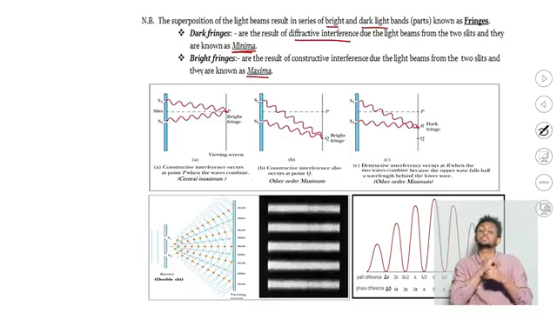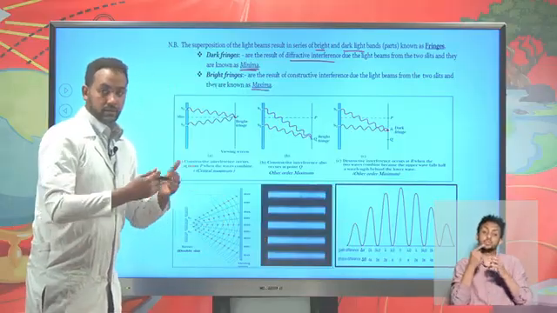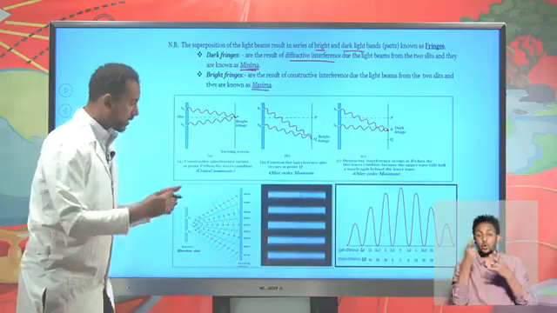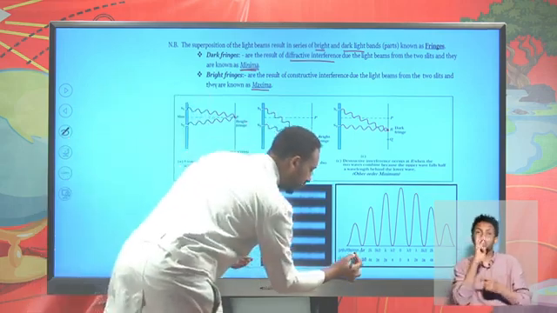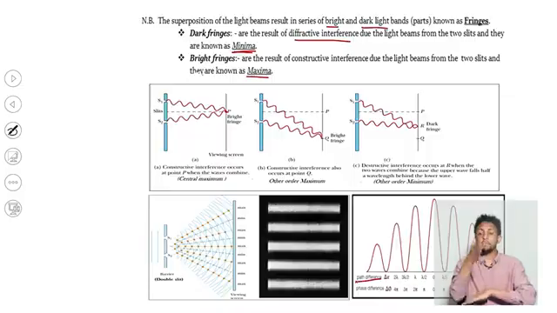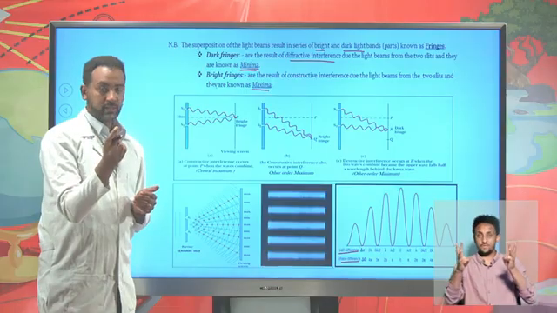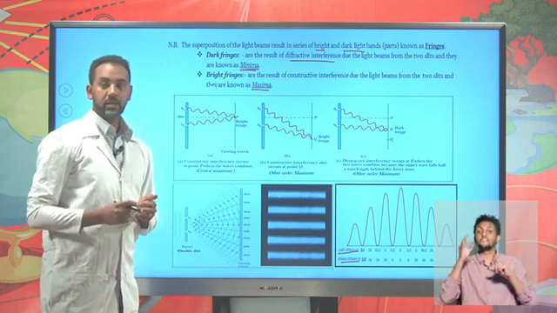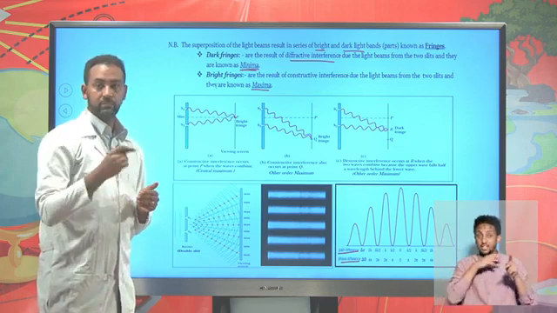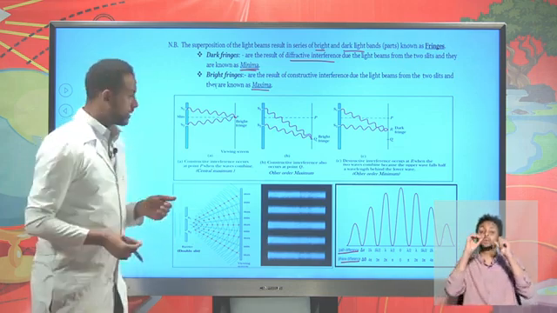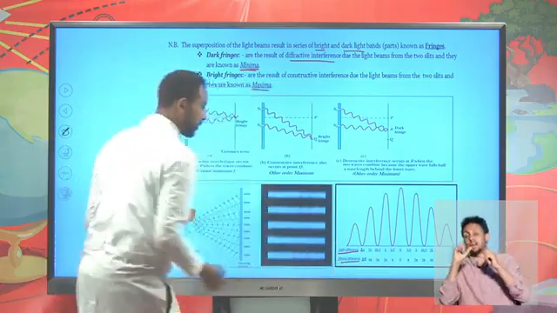Actually, this nature appears due to the combination or the interference of two waves, and they will form a path difference and a phase difference. Path difference means the difference of two waves in wavelengths, whereas phase difference means the difference of the two waves measured in degrees or radians.